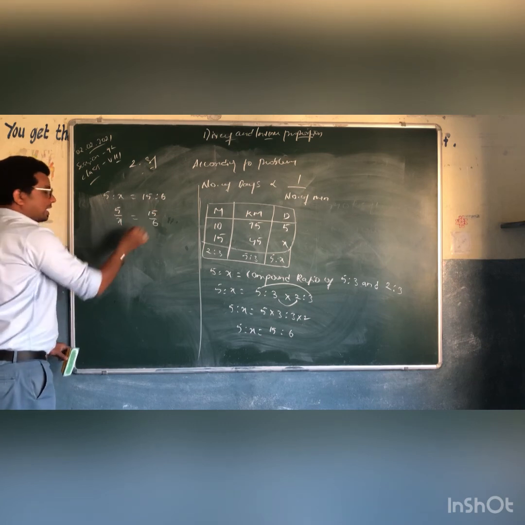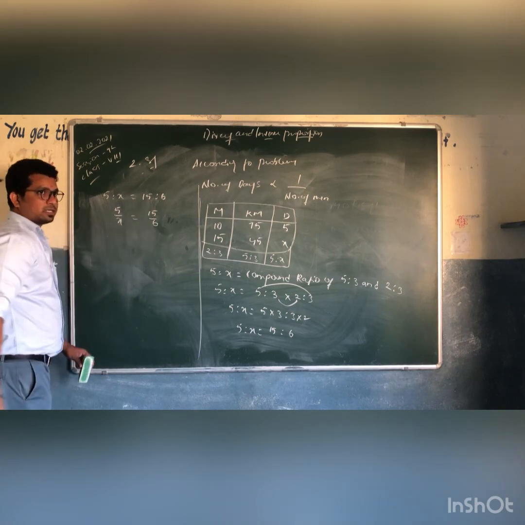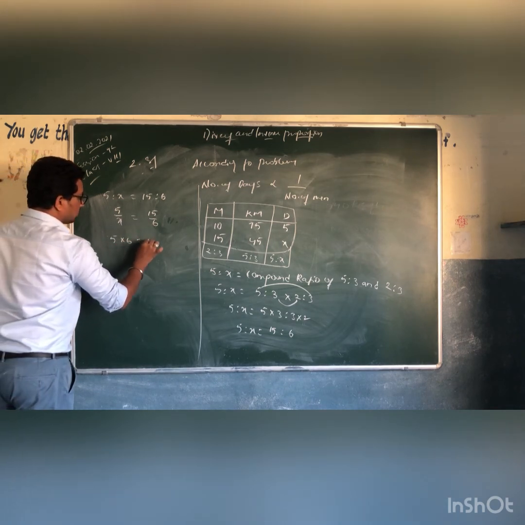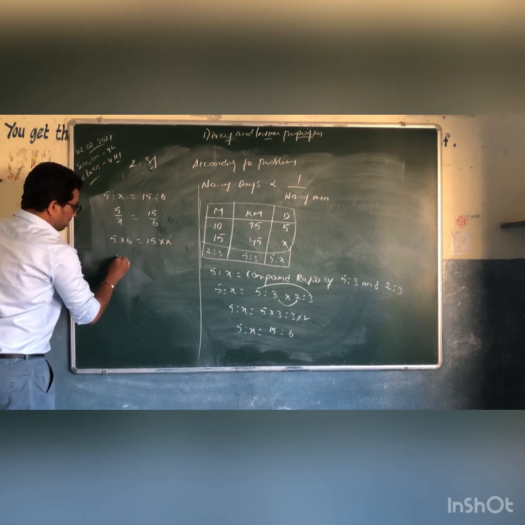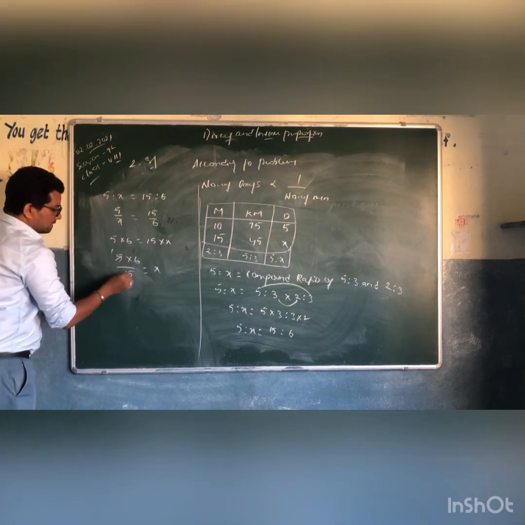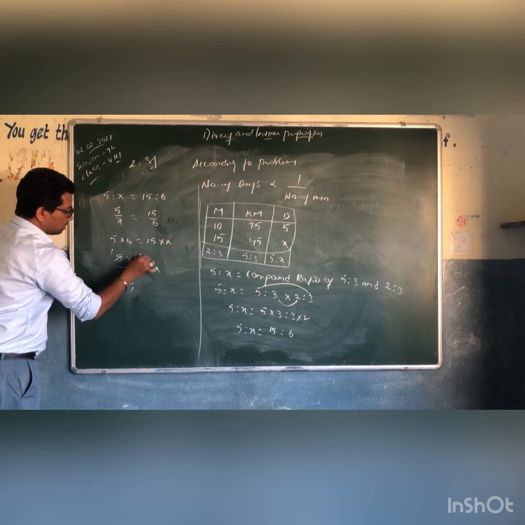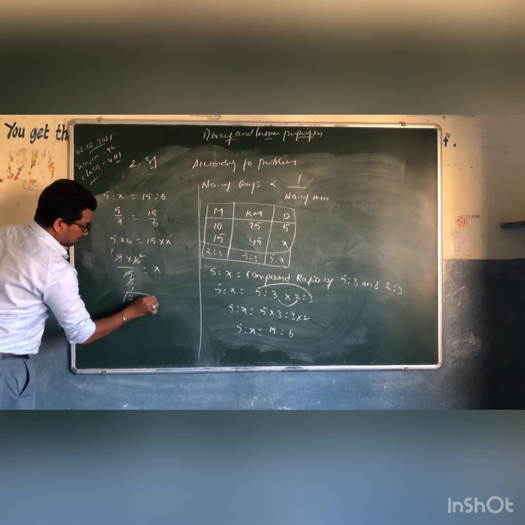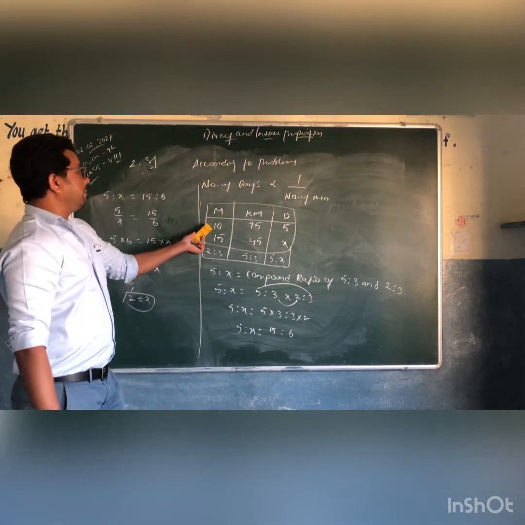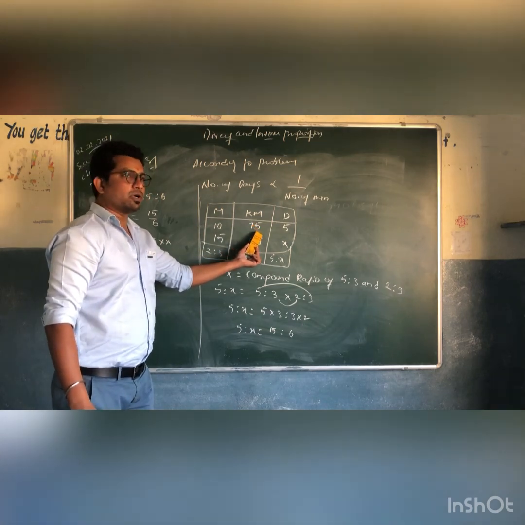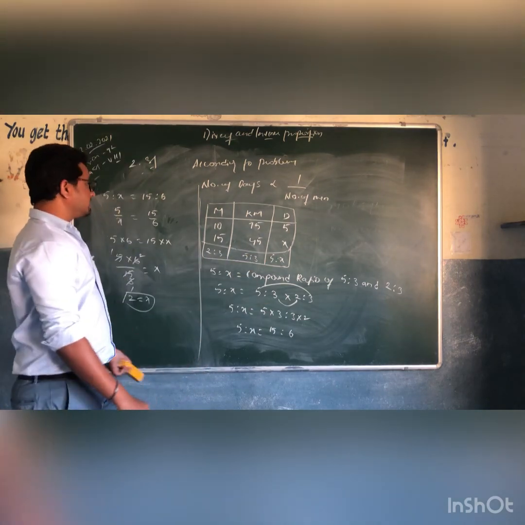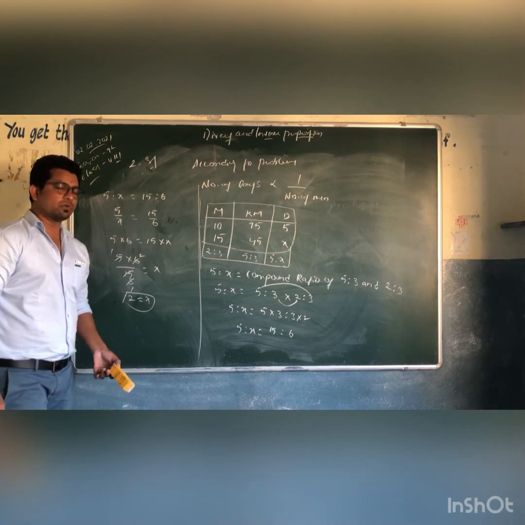Now, if x goes to the RHS, it becomes numerator, and if 6 comes to the LHS, it becomes numerator. So 5 into 6 is equal to 15 into x. 5 into 6 by 15 is equal to x. 5 1s are 5, 5 3s are 15, 3 1s are 3, 3 2s are 6. So 2 is equal to x, right? We got the value of x, which means 10 men take 5 days to lay 75 kilometers of road, and 15 men take only 2 days to lay 45 kilometers of road.